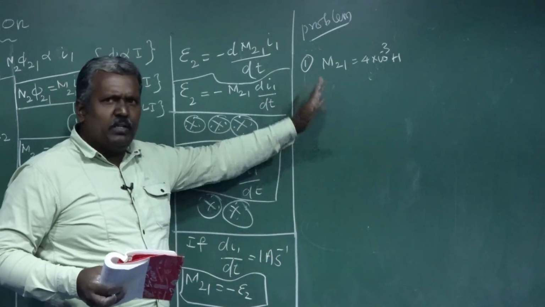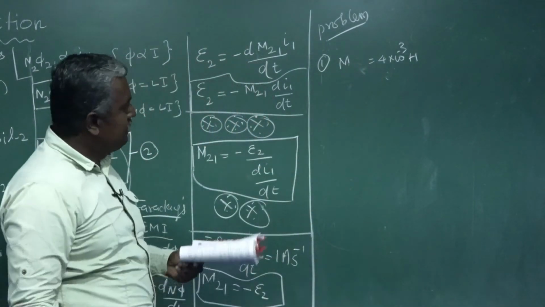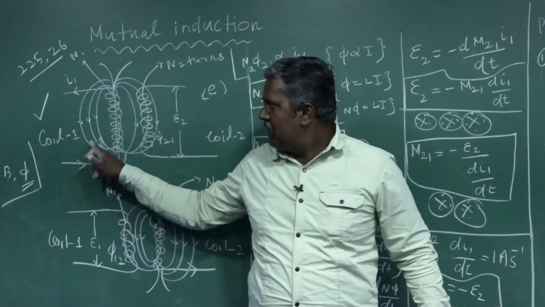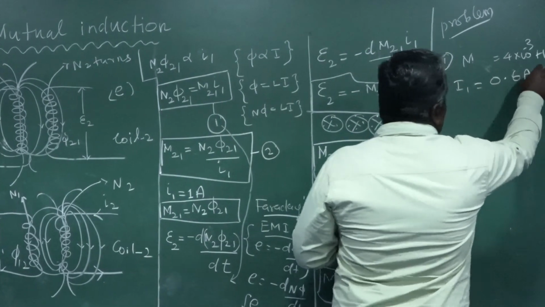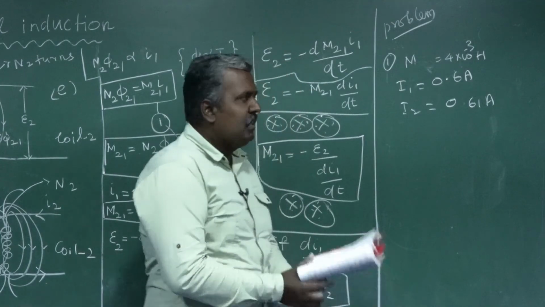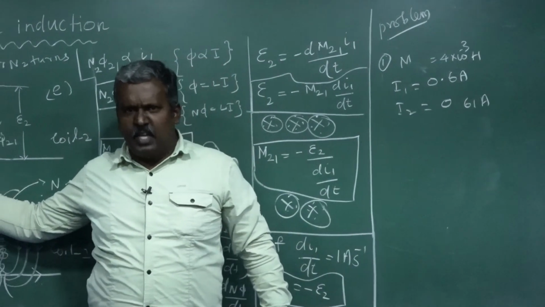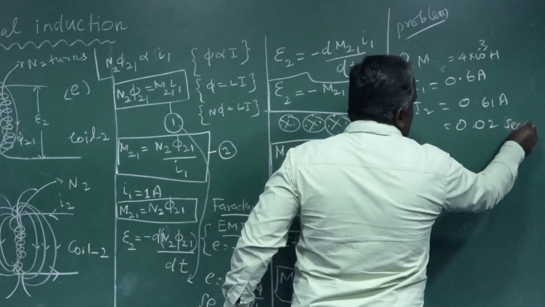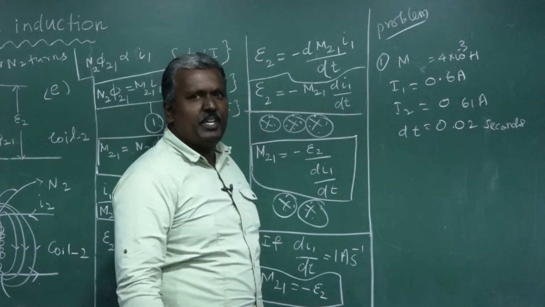You can write it as M12 or M21, but generally M. If the current in one coil changes from I1 equal to 0.6 ampere to I2 equal to 0.61 ampere, in the one coil, that means in the primary coil, in 0.02 seconds, this is dt, the change in time, directly given.